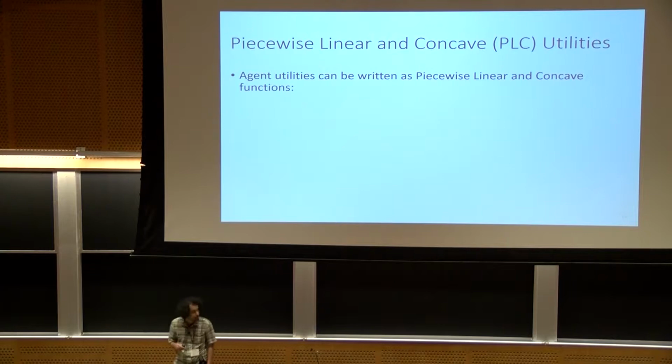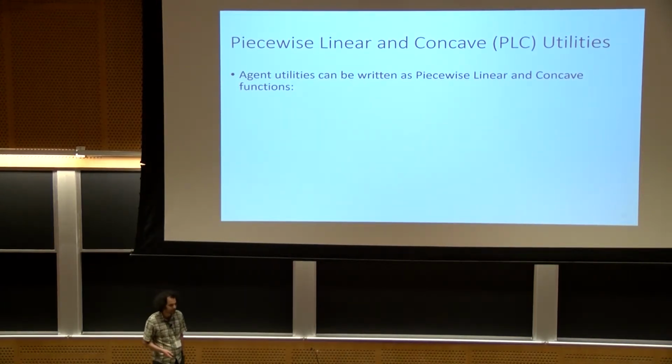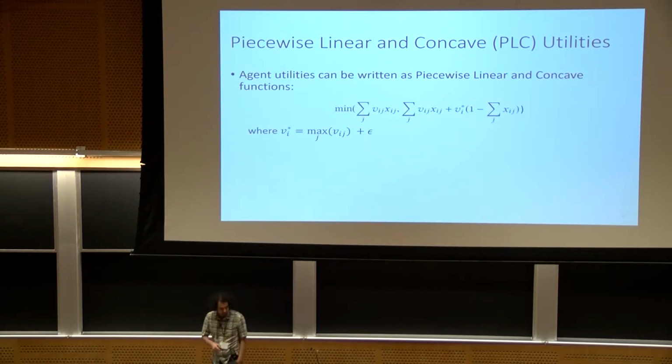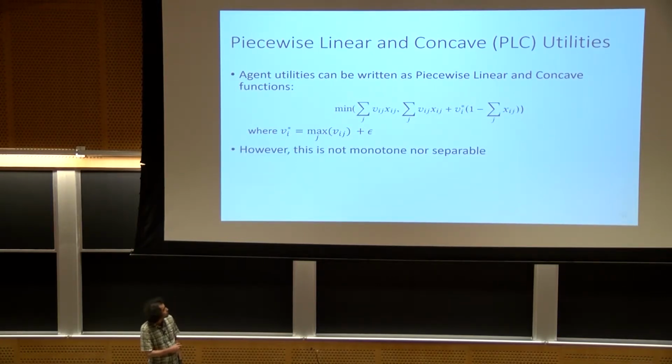However, we show that the utilities that I just showed you can be represented as piecewise linear and concave functions. This is how we do that. But I'm not going to go into details of this. The only thing is that the second term makes it so that if agents get more than 1 unit of items, their utility will strictly decrease. And this makes it so that this function is not monotone. It's also not separable.